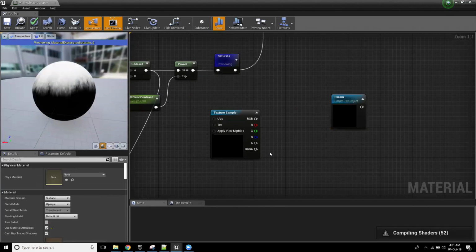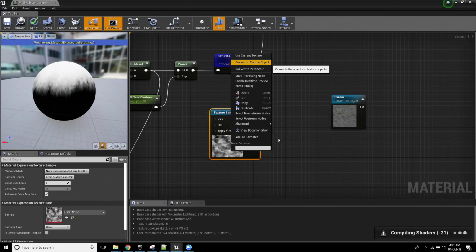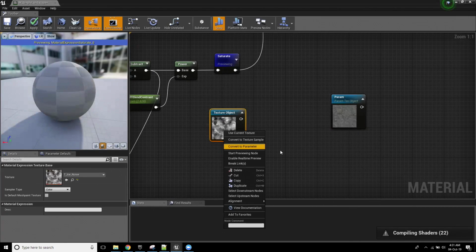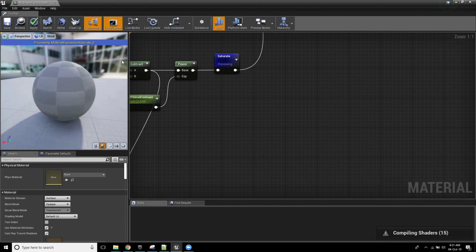So if you didn't catch that, that was a texture object parameter. I believe you can right-click the texture sample as well, right, and convert it into a parameter? Yeah, no, you've got to convert to object, and then you convert the object to parameter. So either way, Bob's your mother's brother.